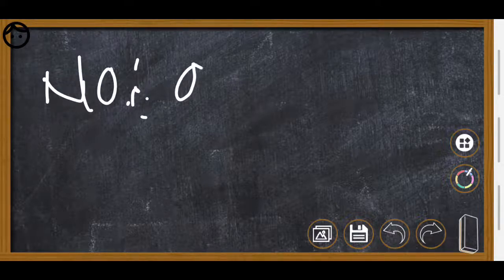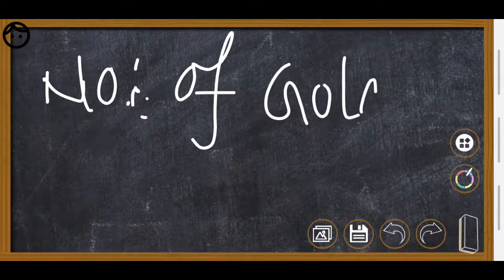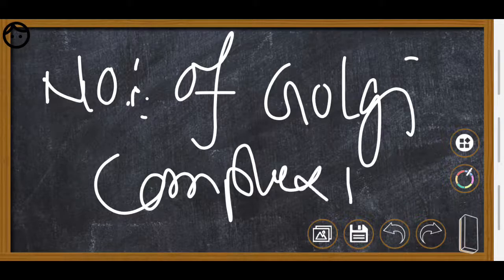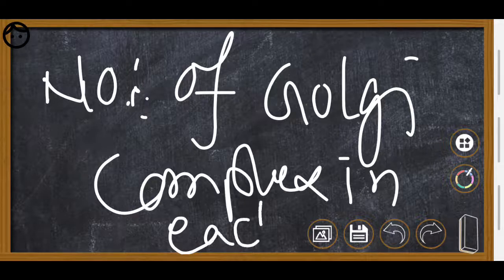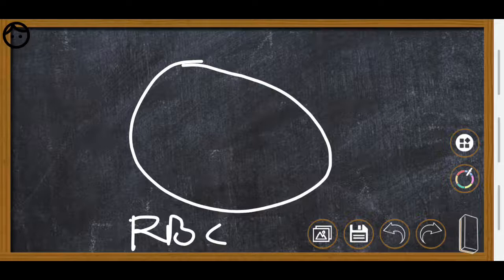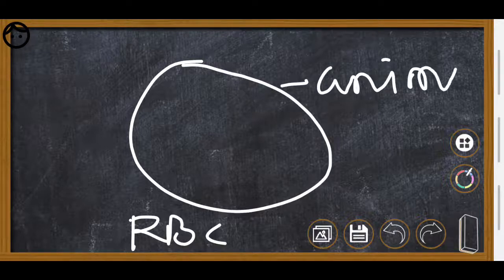Next, the number of Golgi complexes in each cell.